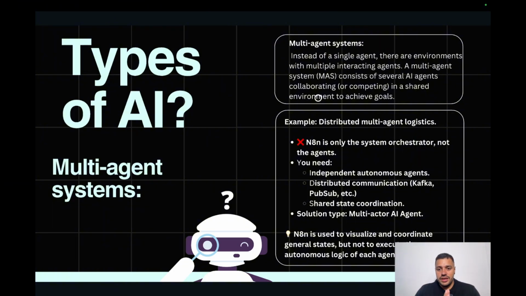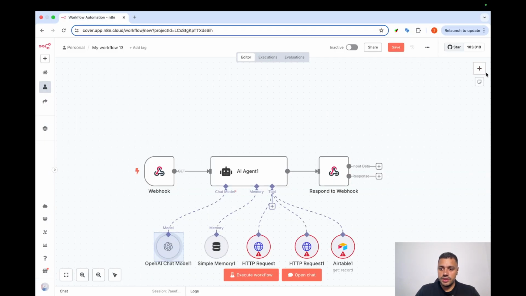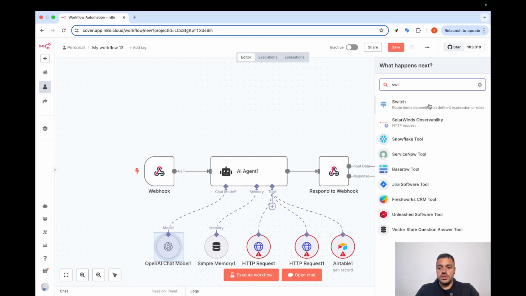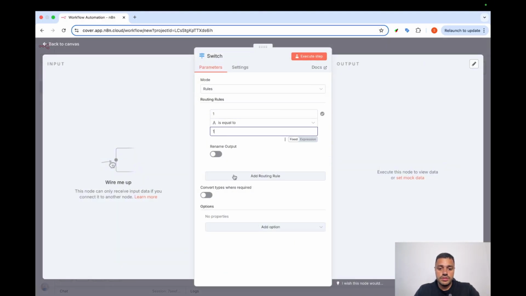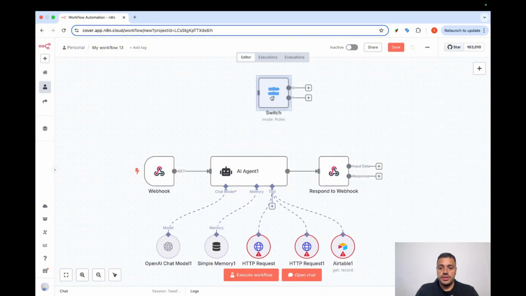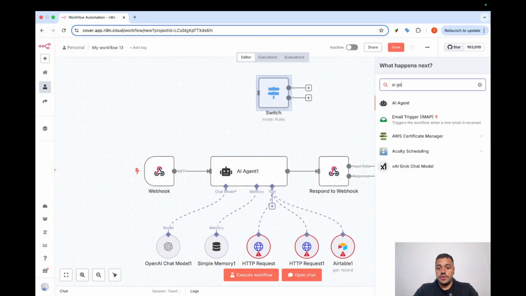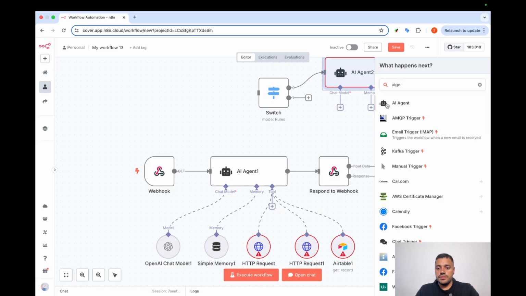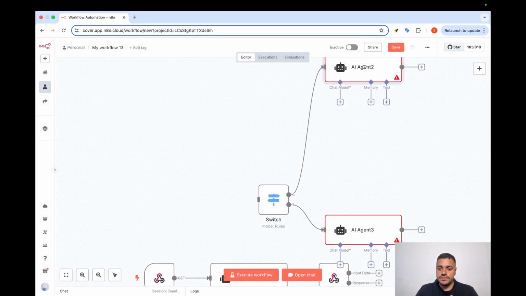Multi-agents on N8N. The multi-agent type of AI agents is an environment where we have multiple agents interacting with each other, and that is not possible here. I'm so sorry. Maybe you have seen this flow where you have a couple of AI agents in the same flow in N8N. For example, let's see a quick example. You have the switch, and you have value 1, value 2, and after that you have agent number 1, and you have agent number 2, and you can add more than this, right?